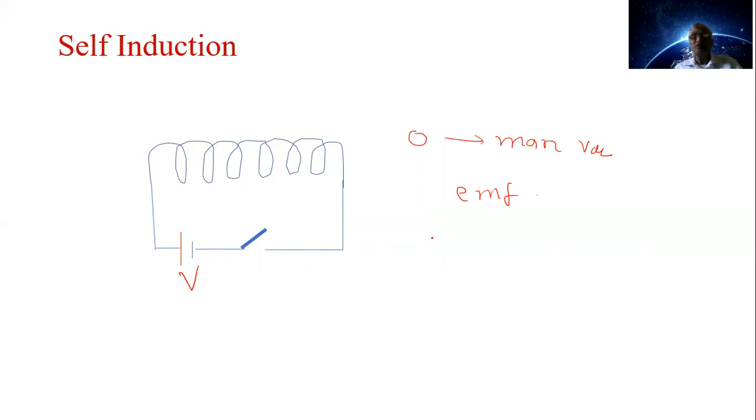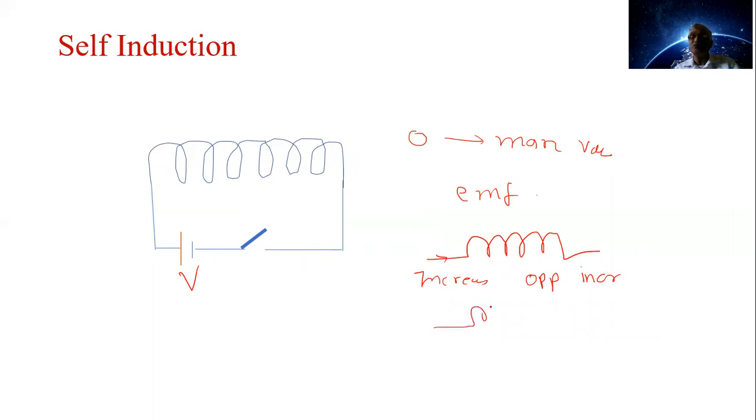According to Lenz's law, when the current is increasing, the induced EMF is in such a direction that it opposes the increase in current.